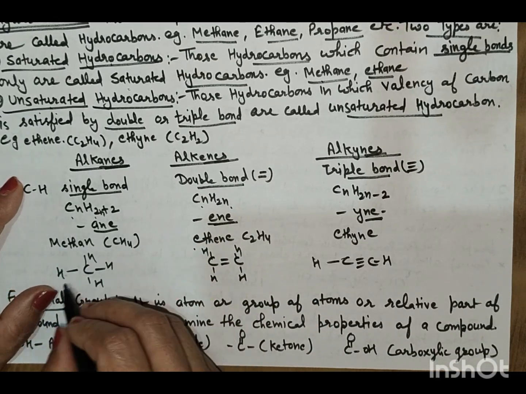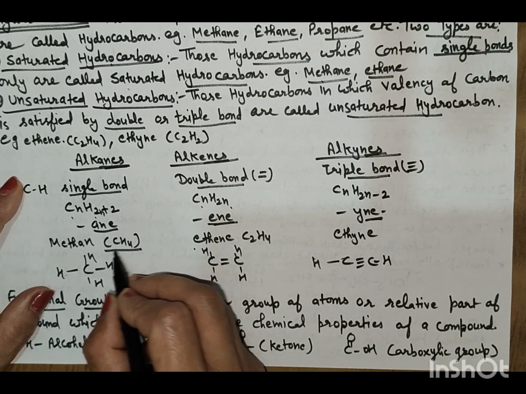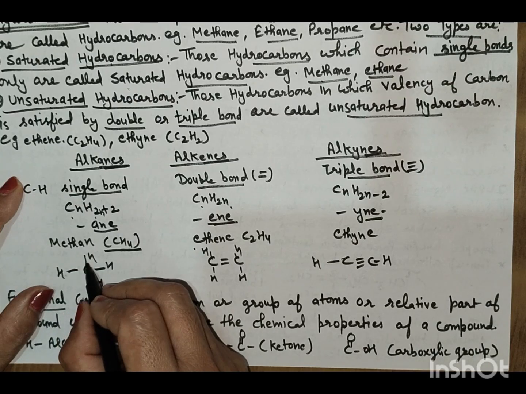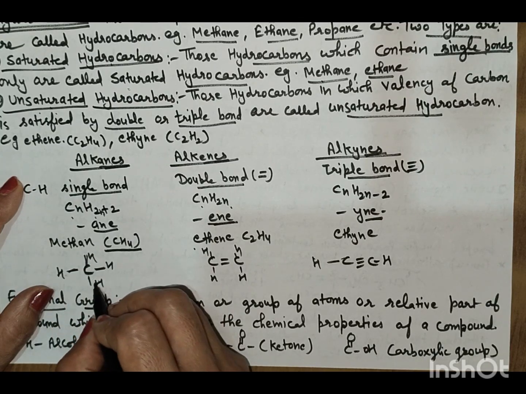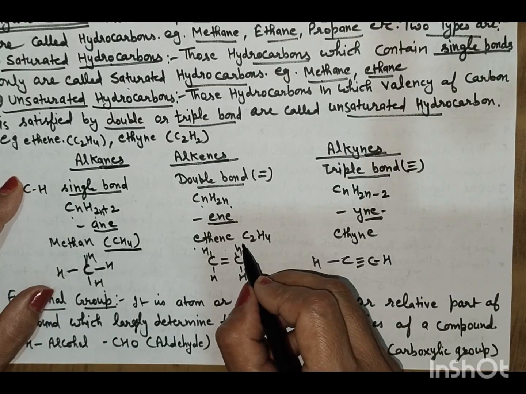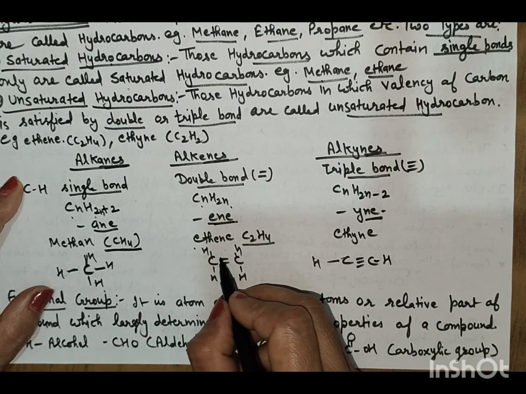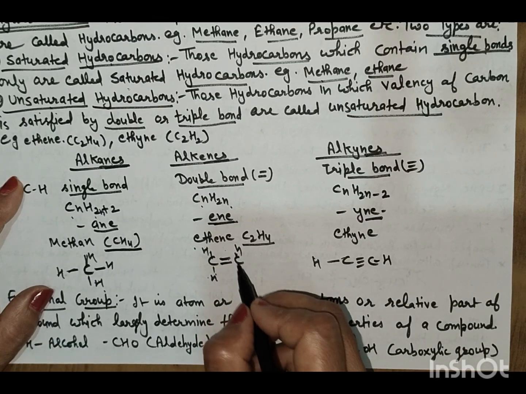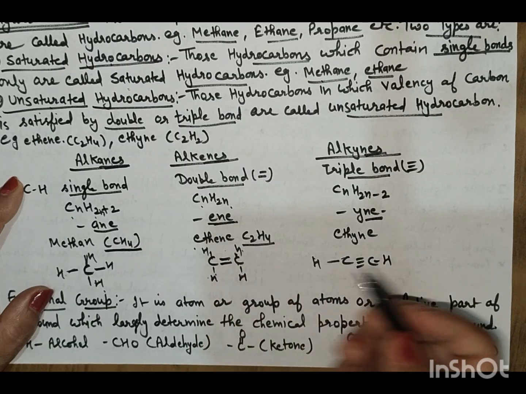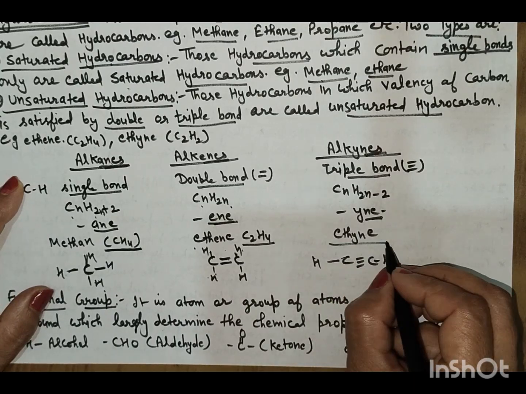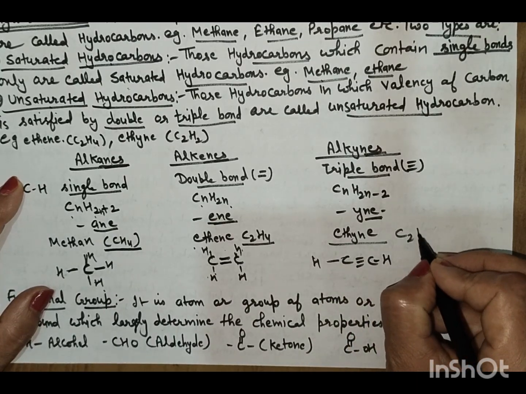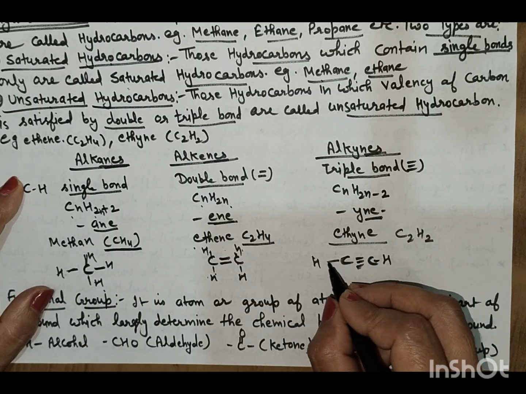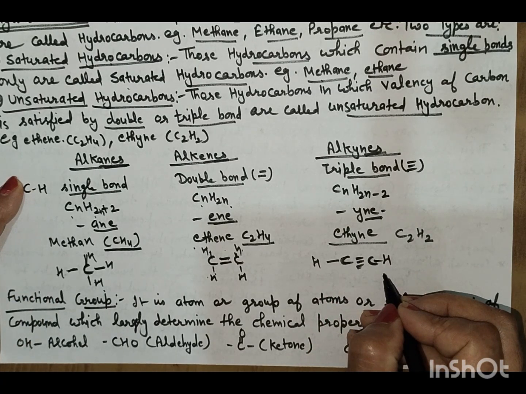Methane has the chemical formula CH4. Carbon shares 4 valence electrons with the 4 hydrogen. Ethene, C2H4: here carbon shows double bonding with the other carbon and shares 2 valence electrons with the hydrogen. Ethyne, C2H2: here carbon shares triple bonding with the carbon and 1 electron with the hydrogen.